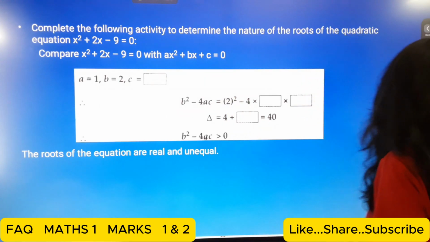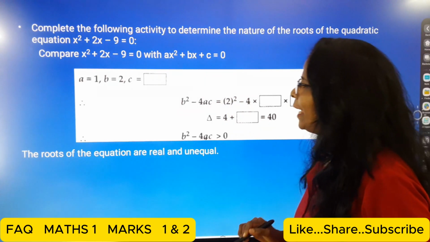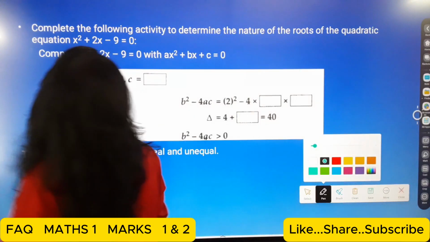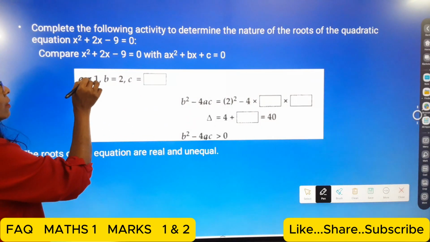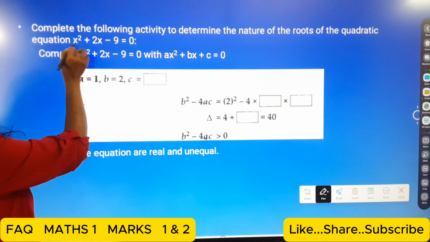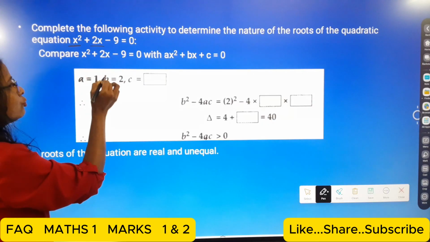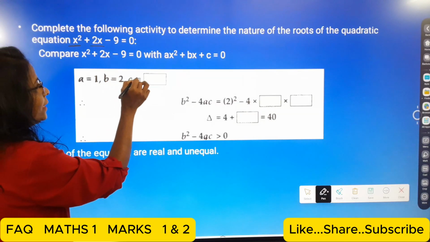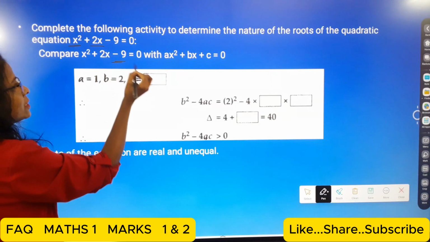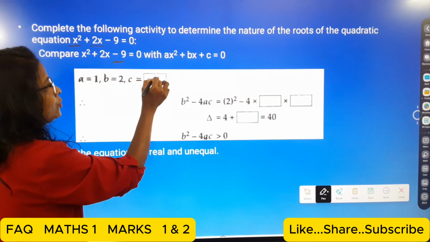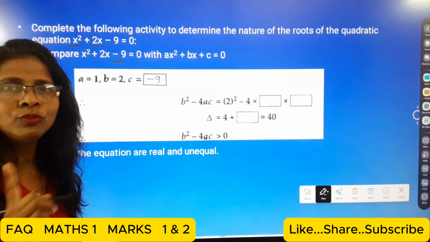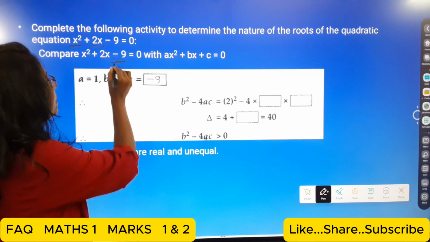After comparing, a is equal to 1, b is equal to 2, and c is minus 9. Do not write only 9, it is not positive 9. It is minus 9.